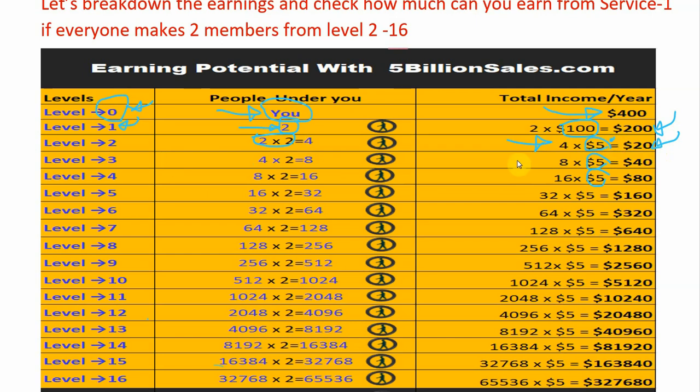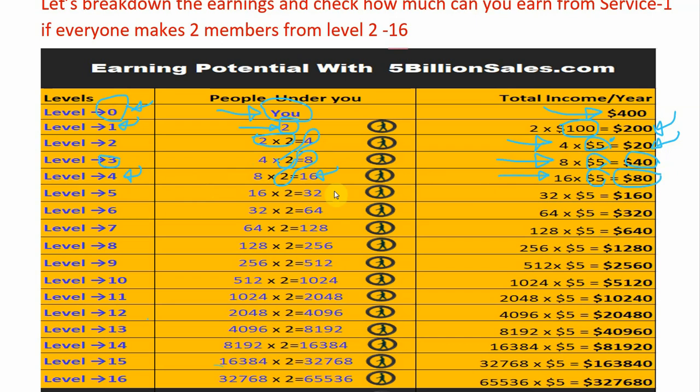Similarly, at level 3, if all 4 members at level 2 make 2 members each, then you will have 8 members at level 3. How much you will get at this level? Let's check. So 8 times $5 will be $40. So you will get $40 at this level. The next level is level 4. If all 8 members at level 3 make 2 members each, then you will have 8 times 2 equals 16 members at level 4, and 16 times 5 means you will get $80 at this level.